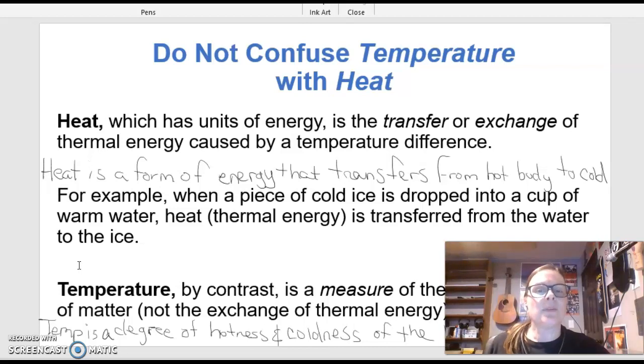Heat is a form of energy that transfers from a hot body to a cold body. I thought that made it just a little bit more clear. Now, temperature, by contrast, is a measure of the thermal energy of matter, not the exchange of thermal energy. Temperature is a degree of hotness or coldness of the body.